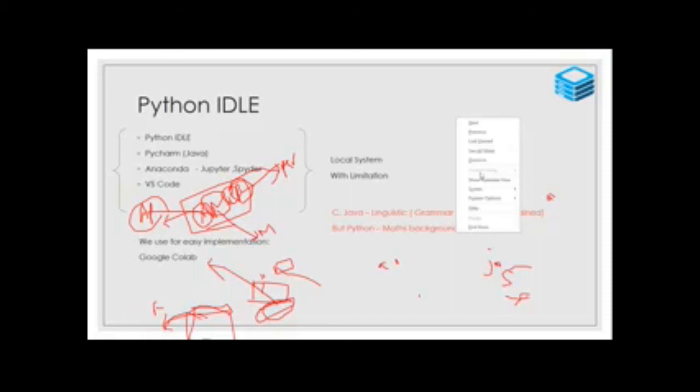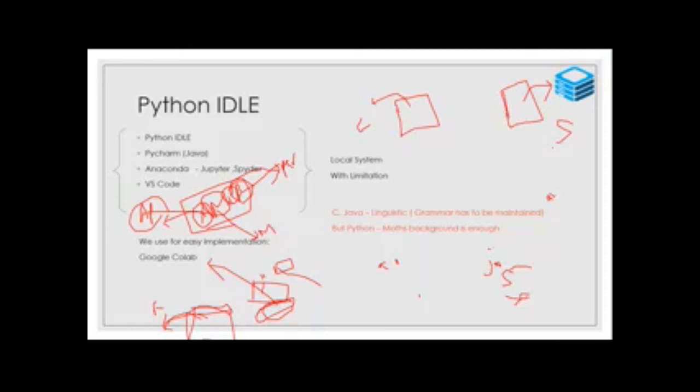Suppose I write a client program and I write a server program. I want to run the client program in the client machine and the server program in the server machine. Take an example. What is a server, what is a client? Client is nothing but requesting and getting information.